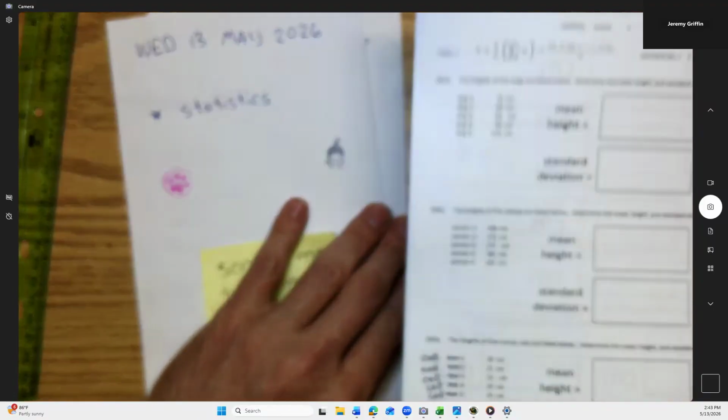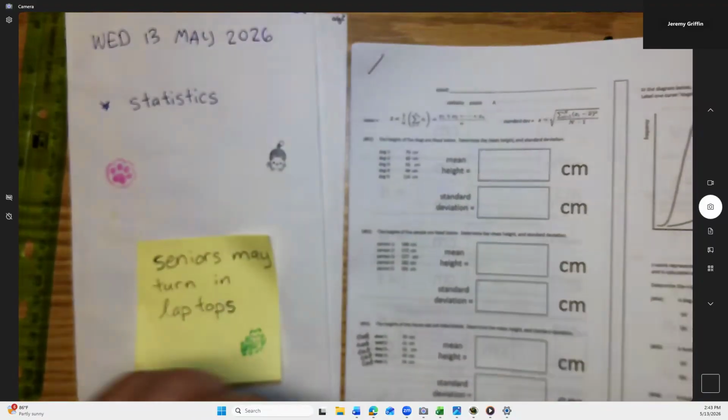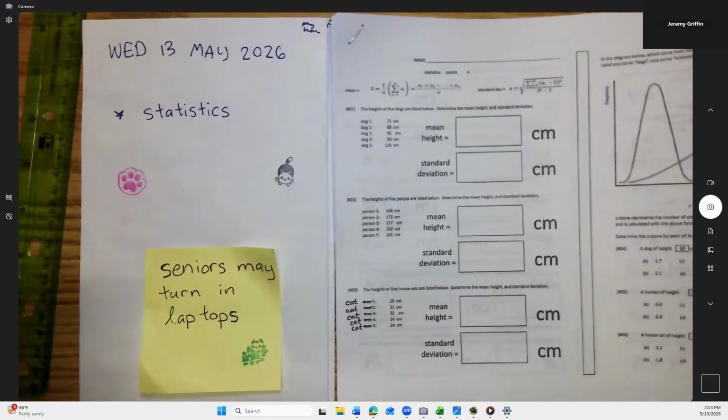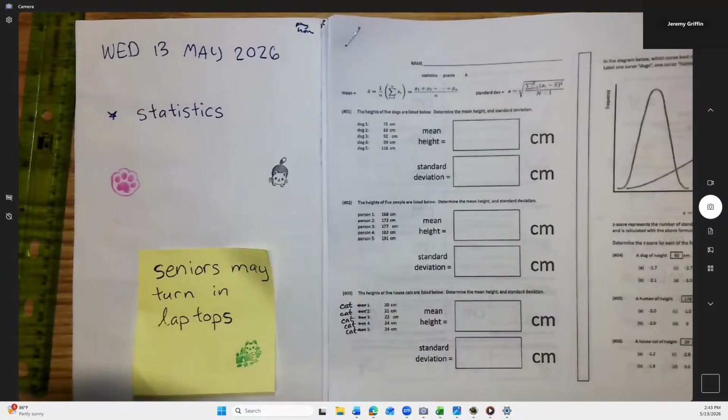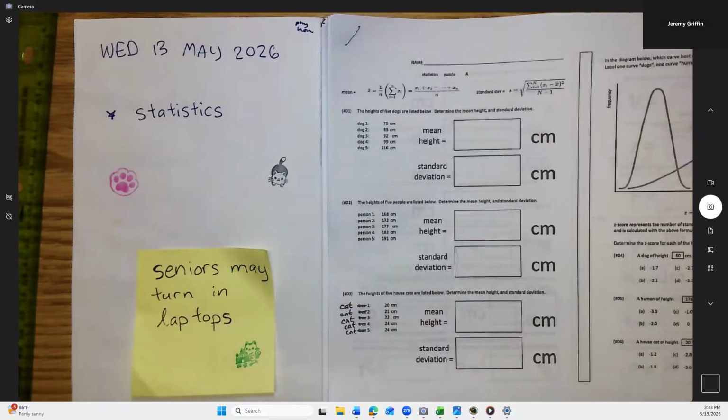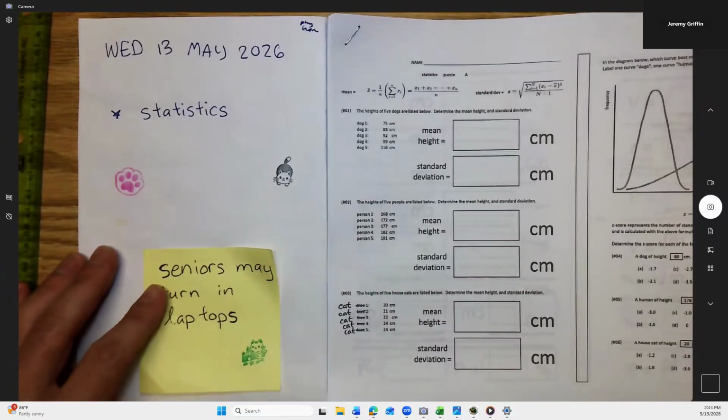We're gonna get you guys the stats packet. We're going to take a few days to do a little bit of stats. A lot of times I'll do it right before the quantum journal, so that helps make quantum mechanics make a little bit more sense, right, how particles can exist probabilistically.